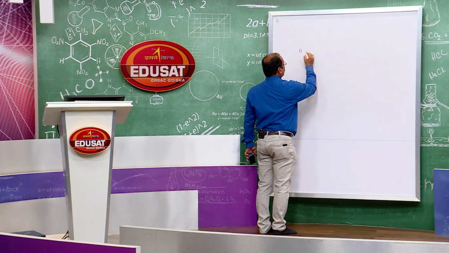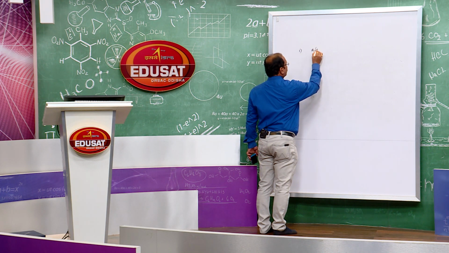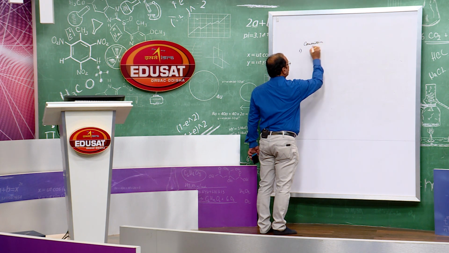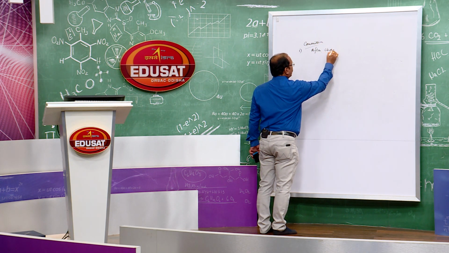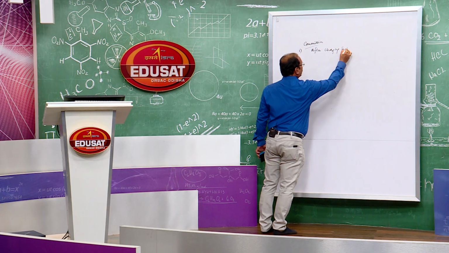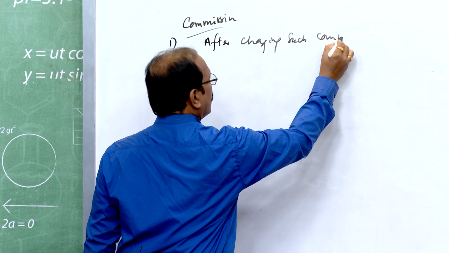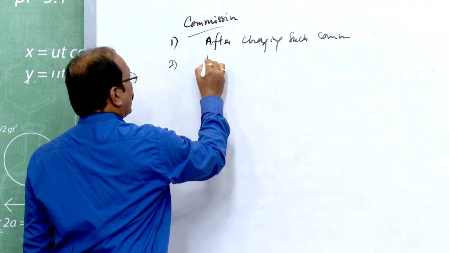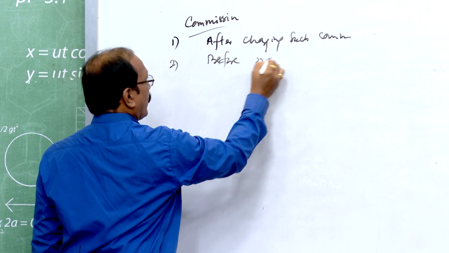It may be given in the question as after charging such commission, or before charging such commission.